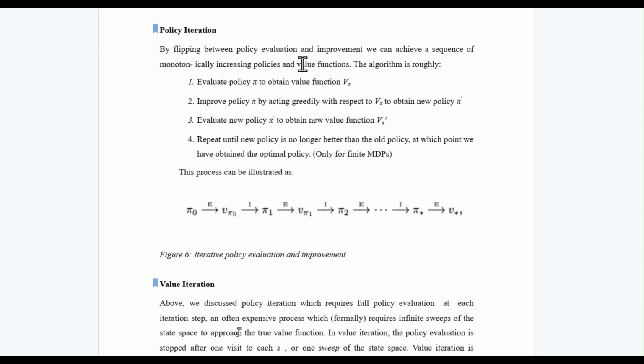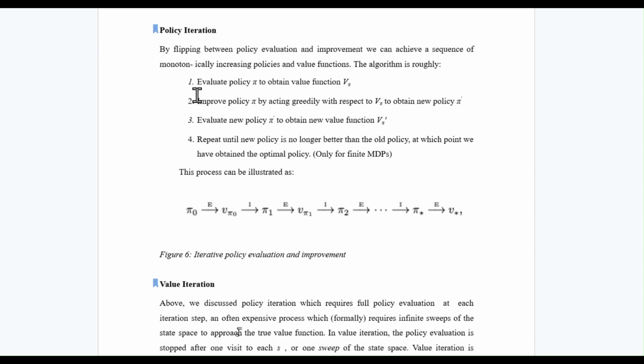v of pi. The value function tells us the expected return or reward for each state given that we follow the policy pi. For example, imagine we are playing a game where we can move left or right. The value function would tell us the expected return for each state given that we follow the policy pi.